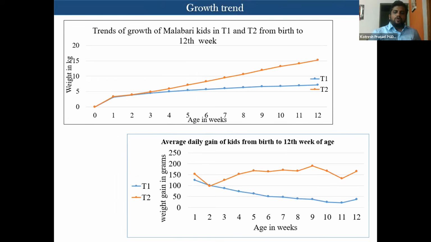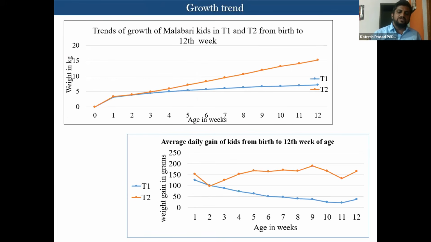So you can see here the growth trend in the kids which we fed broiler goat, that is the orange color, and the control, which we fed greens and mother's milk, that is the blue color. You can see the average daily gain decreased after the second week of feeding, because as soon as we wean, the kids will be under stress, the lambs will be under stress. That's why we call it weaning stress.